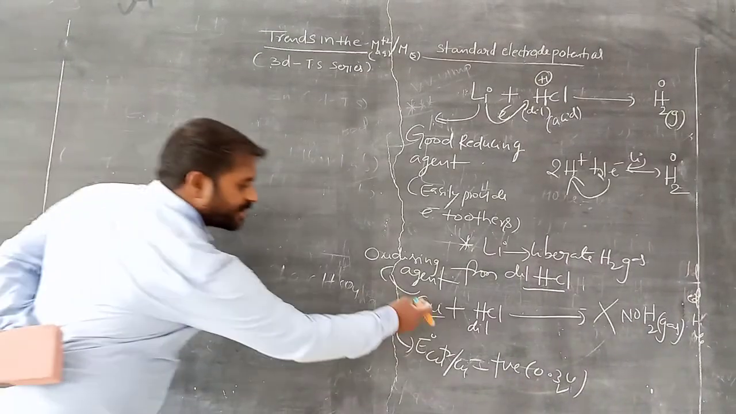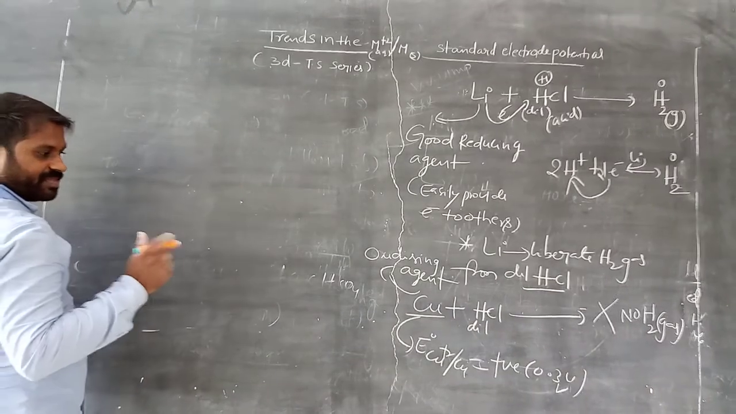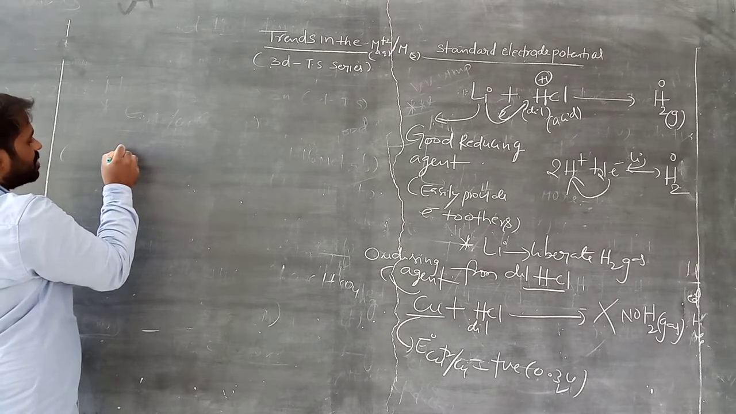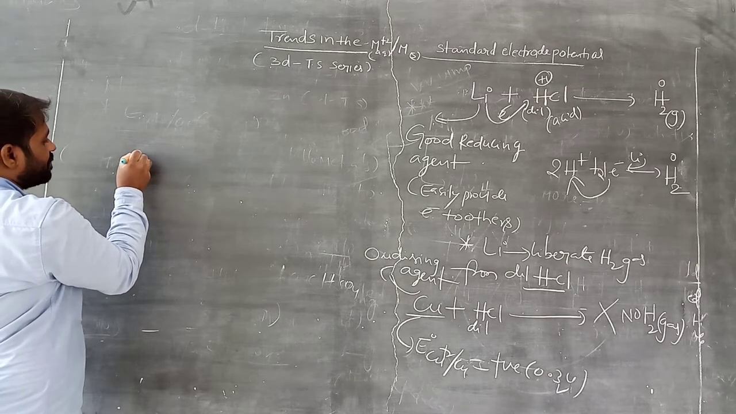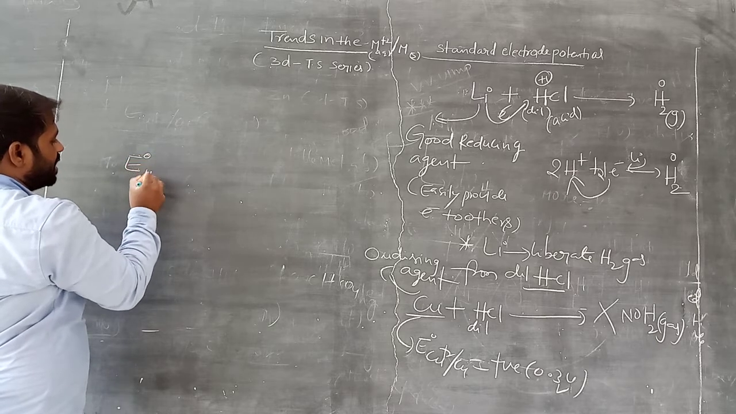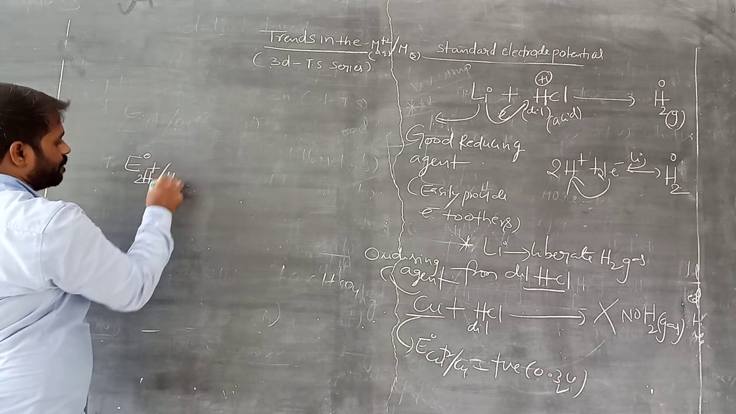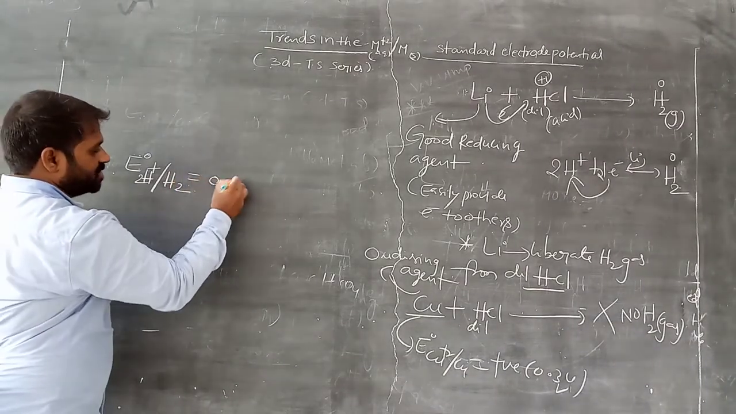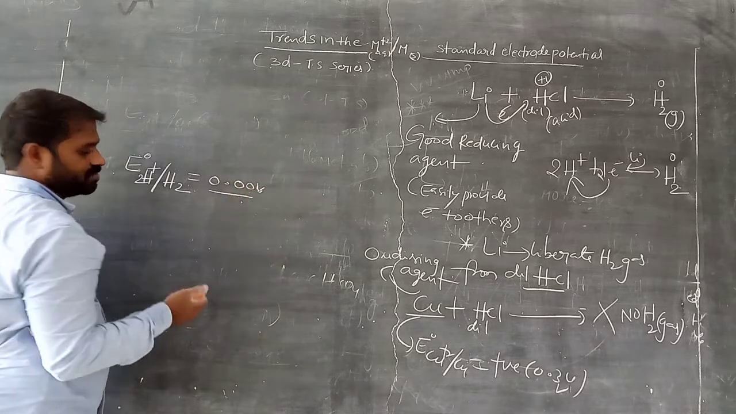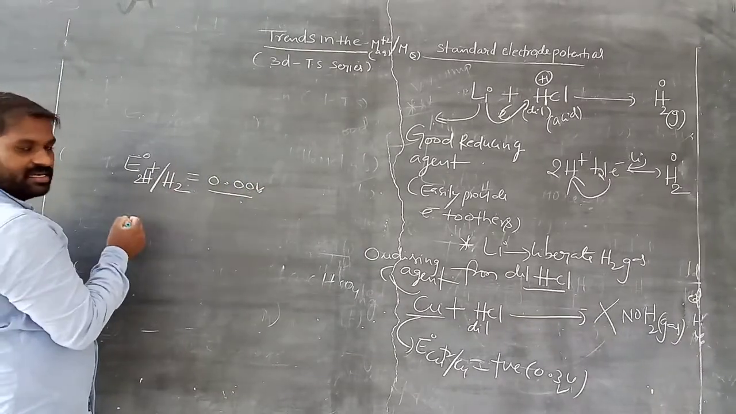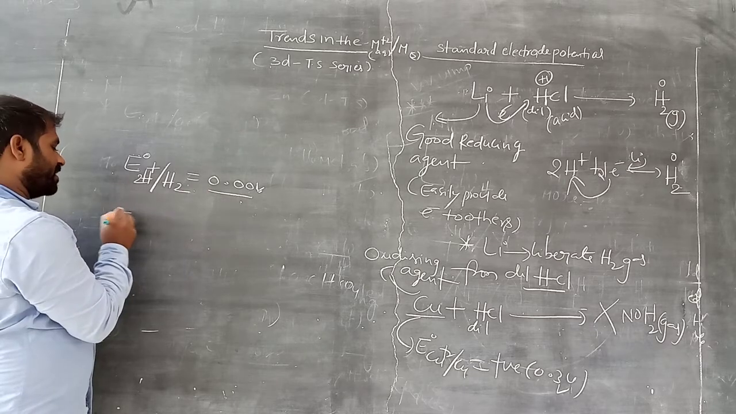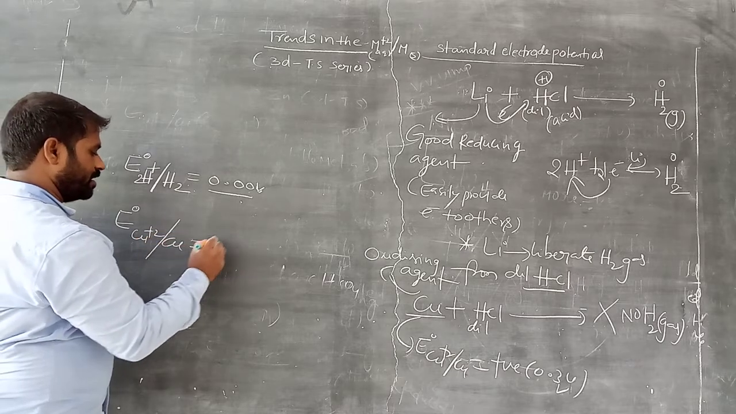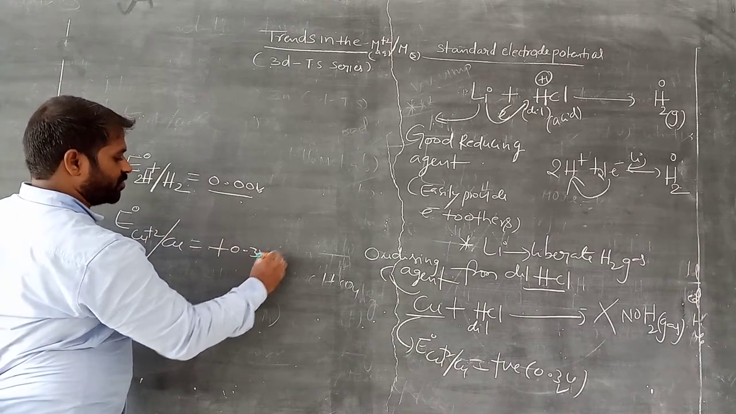So let's see why copper is unable to displace hydrogen in the case of dilute acid. If you observe one thing here, what is the standard reduction potential of H+ to become H2? The reduction potential is 0.00 volt, almost all 0 for hydrogen. Already we discussed it. What about copper? It is +0.34 volt.